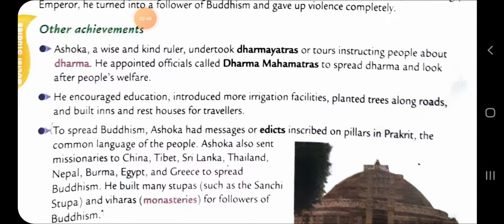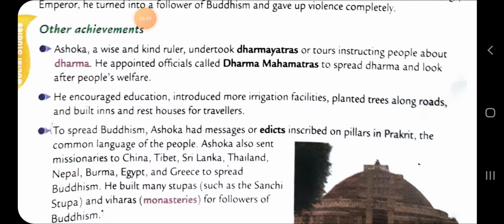He appointed officials called Dharma Mahamantras to spread dharma and look after people's welfare. Ashoka was a wise and kind ruler. He visited different areas and he instructed people about dharma. What do you mean by dharma? Dharma means some values, such as honesty, truthfulness, simplicity, righteousness, non-violence, etc. He appointed officials called Dharma Mahamantras to spread dharma and look after people's welfare.